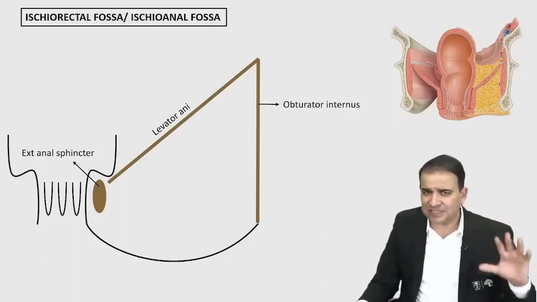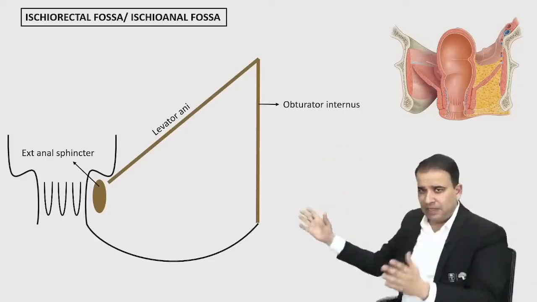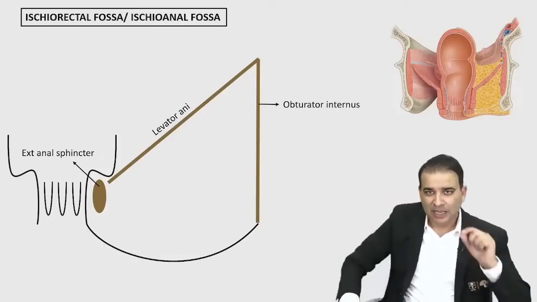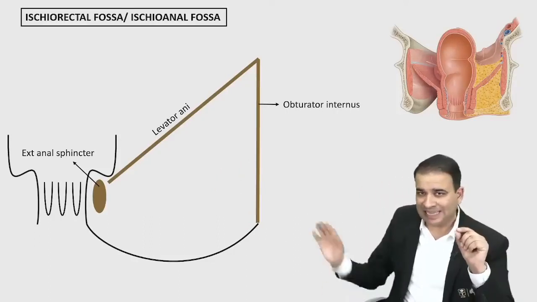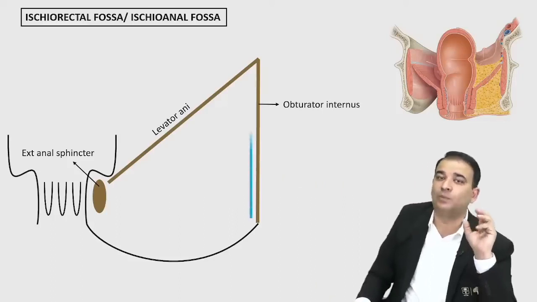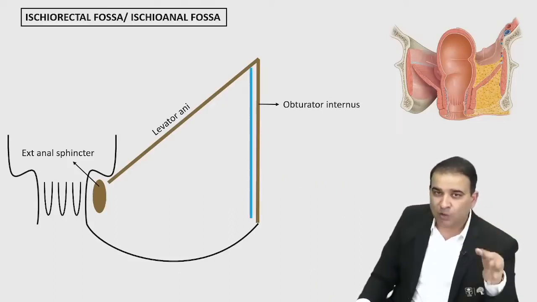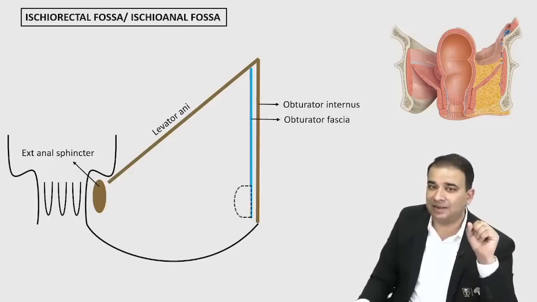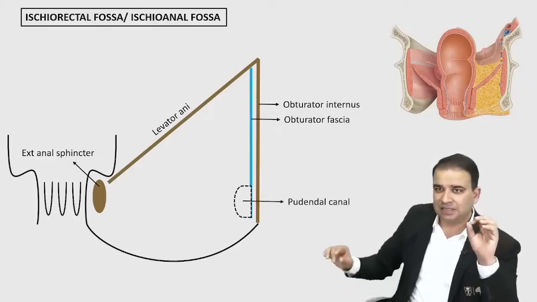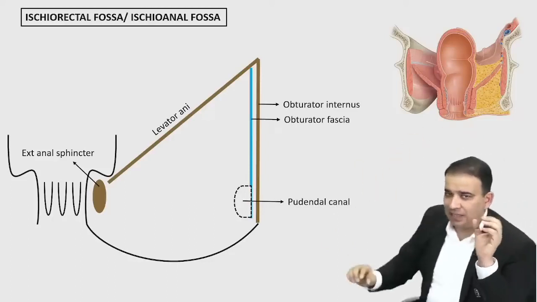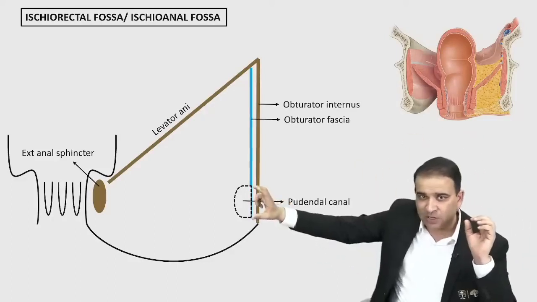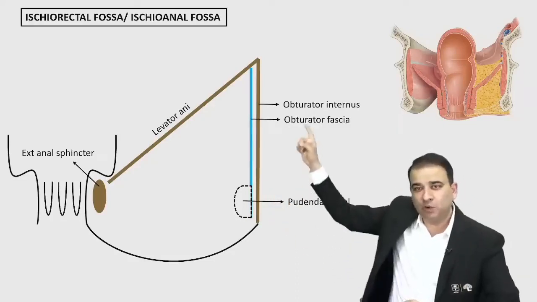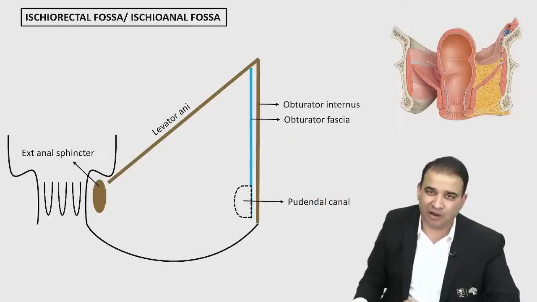Now there are many fascias inside this ischiorectal fossa. This whole thing is an ischiorectal fossa. I just don't have to bother you with every fascia there. Now there's one main fascia which is present inside the obturator internus muscle, called the obturator fascia. And this obturator fascia mainly contributes in the formation of this canal present on the lateral side called the pudendal canal, guys. There is a canal, उस picture में तो नहीं दिखेगा. There is a canal which is present on the lateral side of the ischiorectal fossa, which is called the pudendal canal. Now, pudendal canal is mainly contributed by which fascia only? Obturator fascia is the main fascia which forms the pudendal canal here.